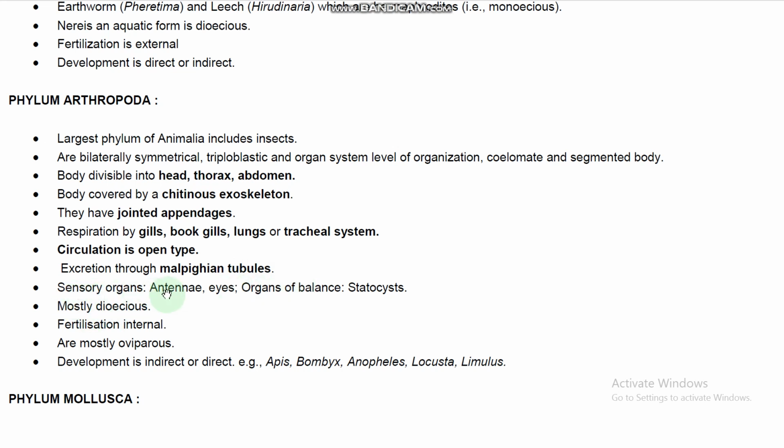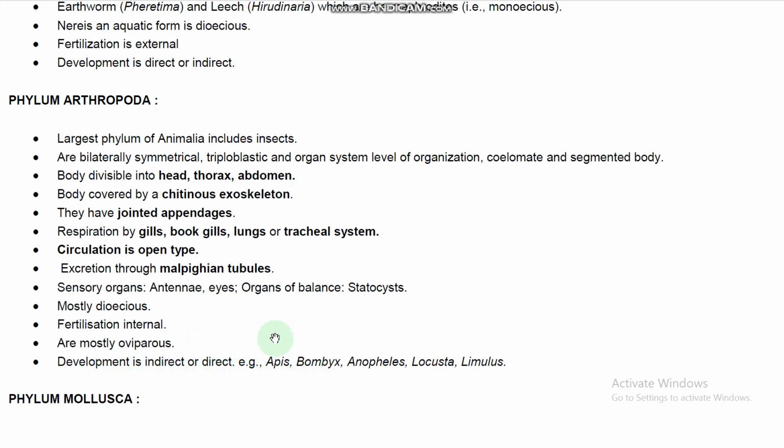And the sensory organs are antennae and eyes, normal eyes and compound eyes, and the organs of body balance are statocysts. Mostly dioecious, that is unisexual, and fertilization is internal. Mostly oviparous, laying eggs, and development is either direct or indirect.